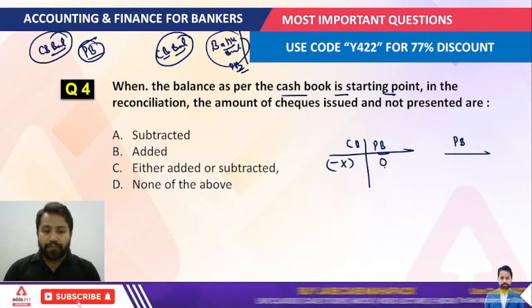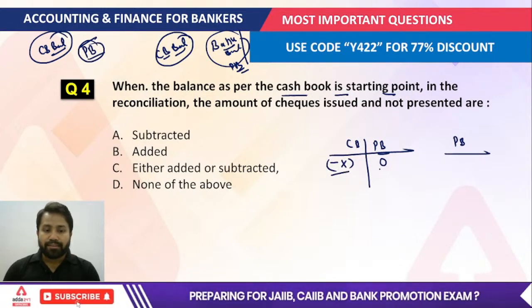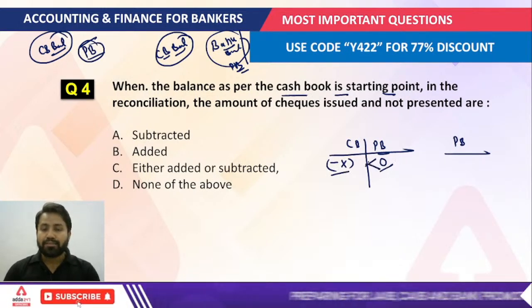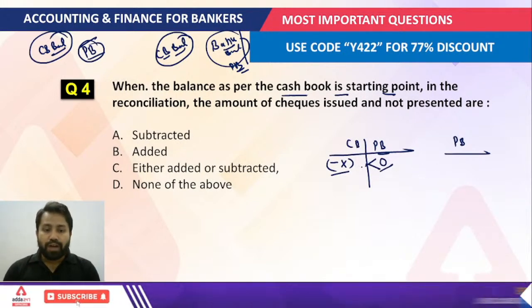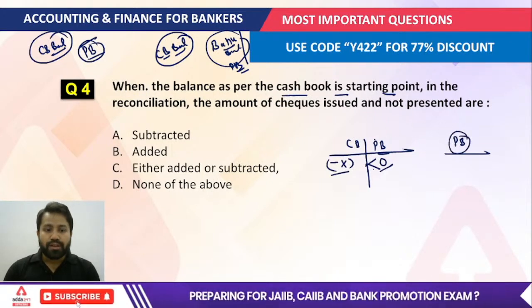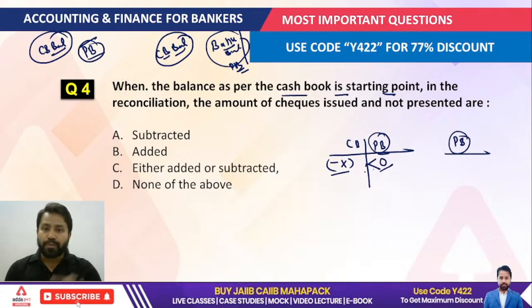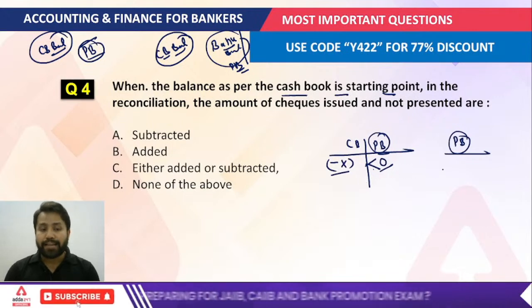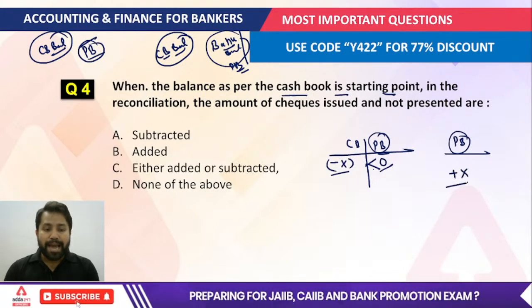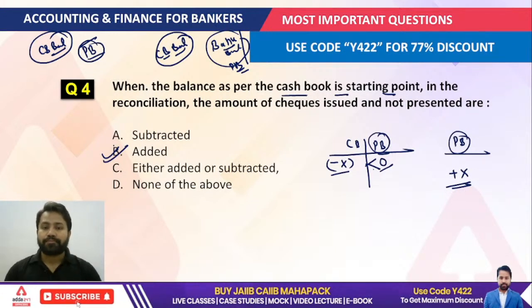And if it is zero, then any number which is minus here, and this is zero, that means the passbook balance is greater than the cash book balance. And in that scenario, because here we have written the passbook, you have to write the situation with respect to the passbook. So here you will say that the passbook balance is greater than the cash book. That's why it would be added here. The correct answer would be the second.